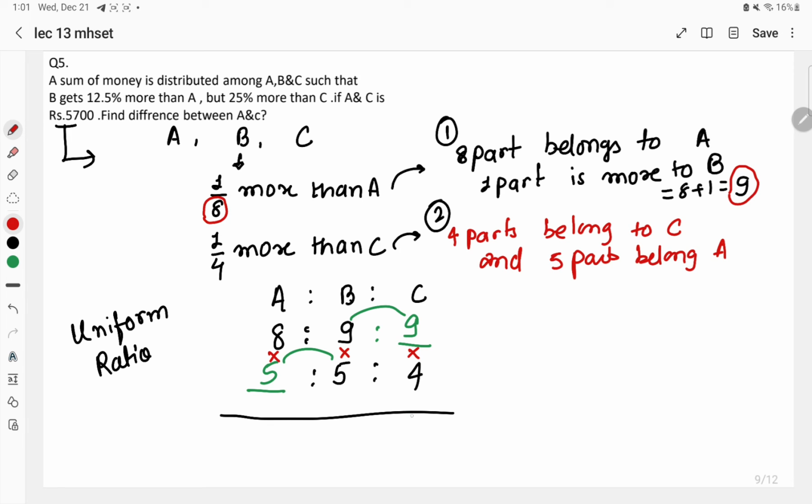Okay, so here the multiplication values we are going to get: 9 4s are 36, 9 5s are 45, 8 5s are 40. 40 is to 45 is to 36 is the answer to this question. Okay, so the second thing here: 40 parts belong to A, 45 parts belong to B and 36 parts belong to C.